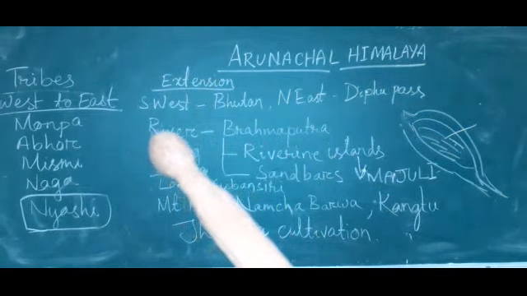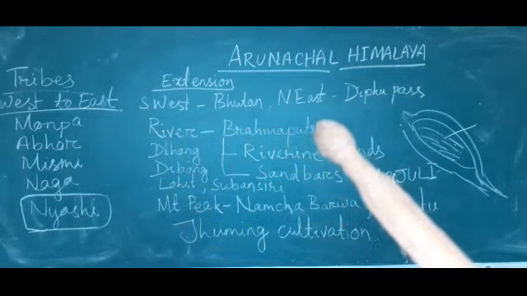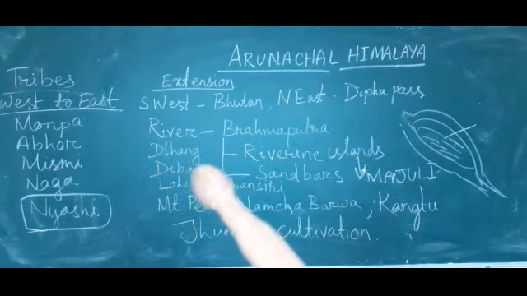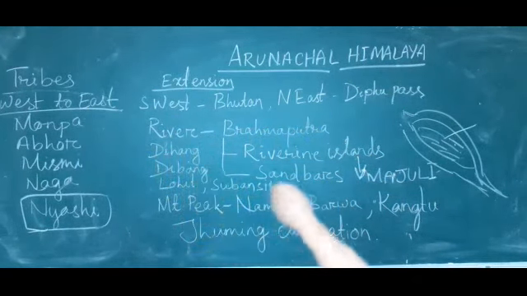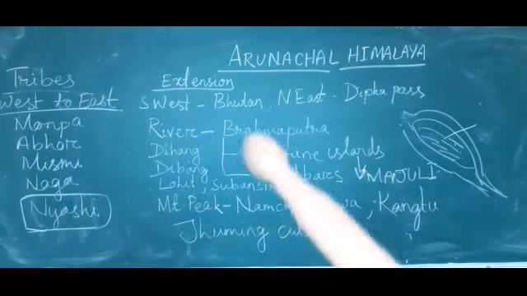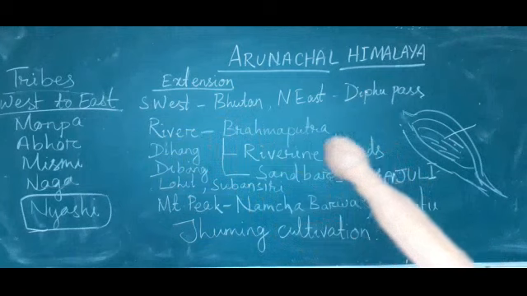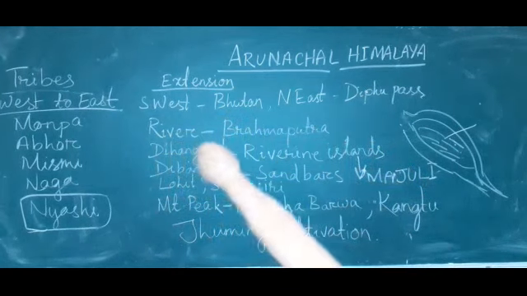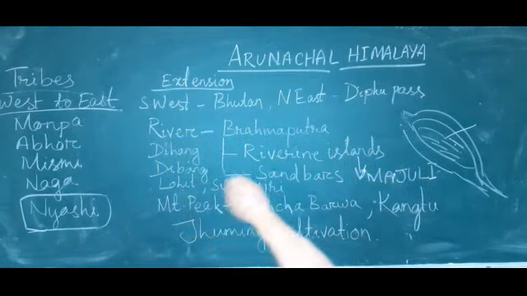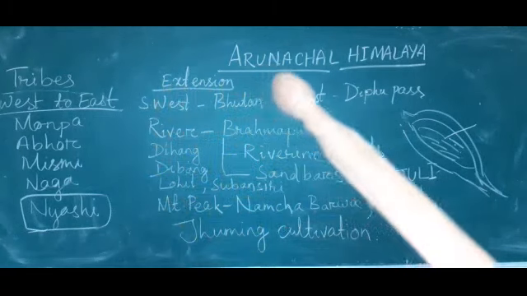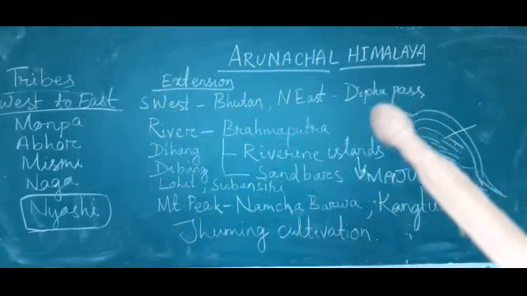The main important rivers that flow here are Brahmaputra, Dihang, Diwang, Lohit, Suvarnasiri. What are the main rivers? The most important river is Brahmaputra. Then Dihang, Diwang, Lohit and Suvarnasiri rivers flow in this Arunachal Himalaya.